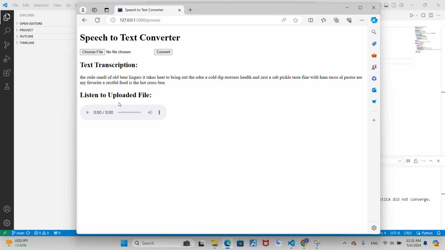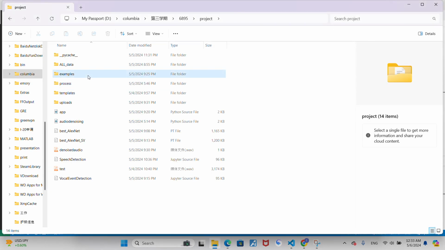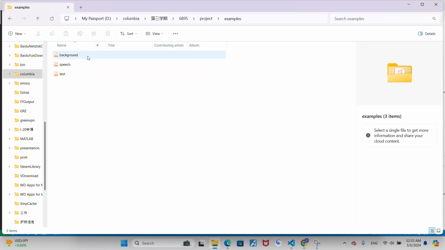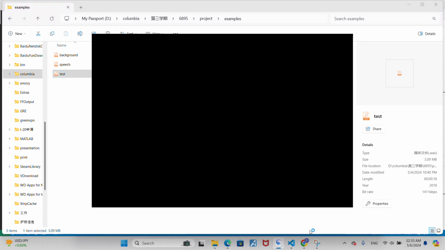I also designed a button to listen to the uploaded file, but it failed right now, and I'm very sorry for that. I'm still looking for the errors. It might be something with the HTML code and the server. I believe there's a contradiction between the JavaScript code in the HTML and the server I'm using, so I'm trying to figure it out in later days. We can listen to the file over here, checking the accuracy of how the speech is converted.